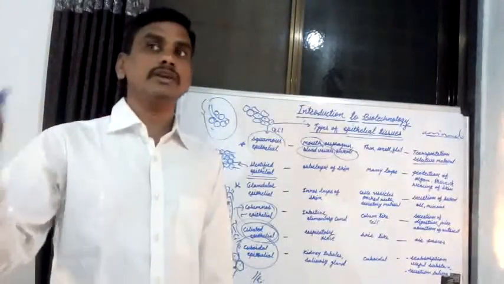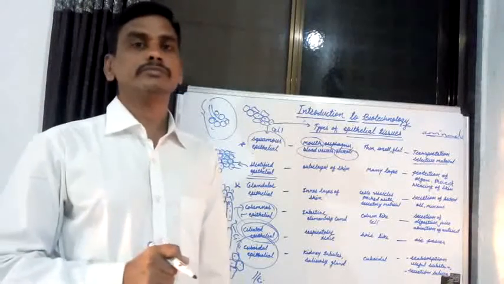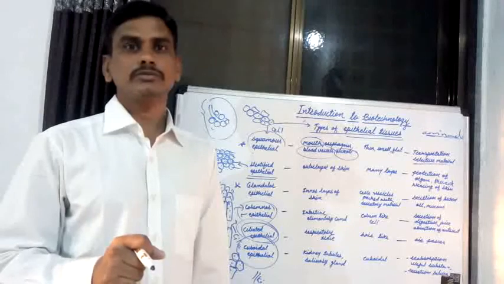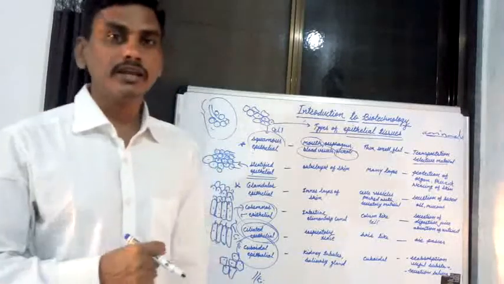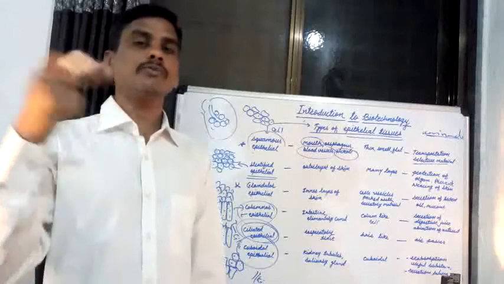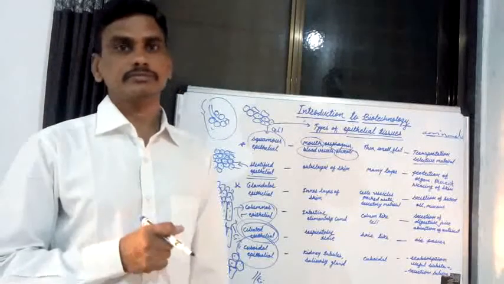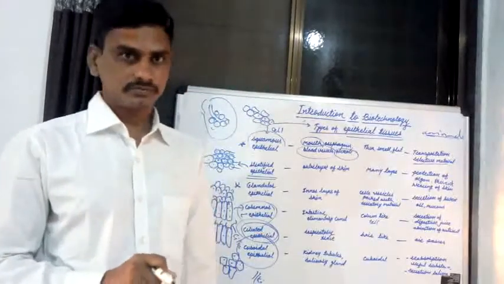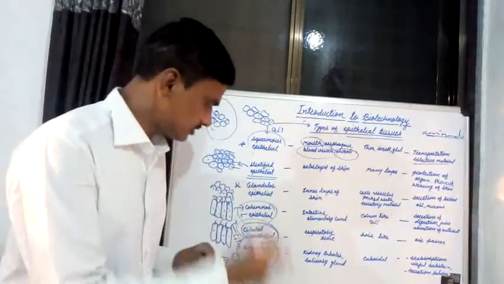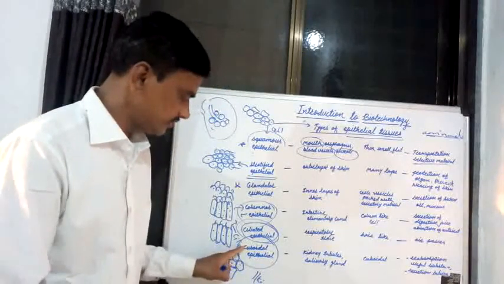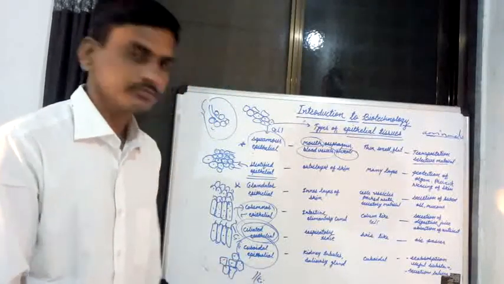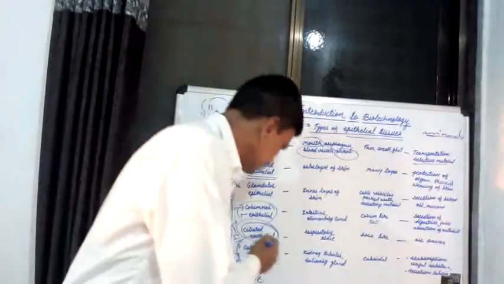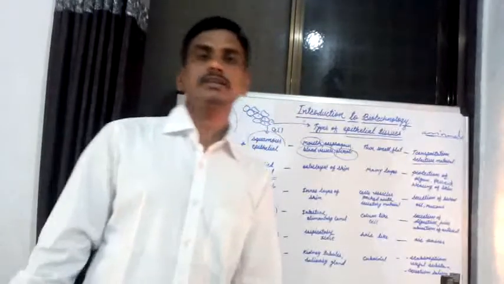If you see the structure of the kidney, there are various nephrons present in the kidney, and filtration of urine is carried out by the nephron. Tubules are attached to the nephron, and in the inner layer of these tubules, cuboidal epithelial tissue is present. Second, cuboidal epithelial tissues are present in the salivary gland.